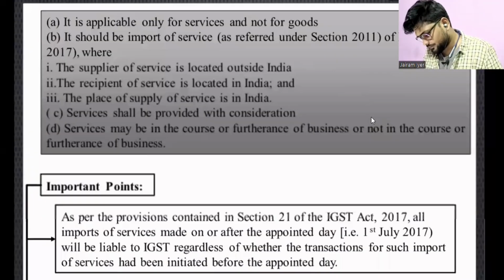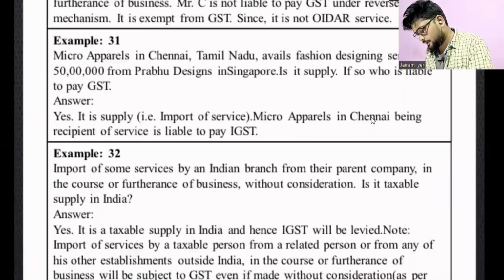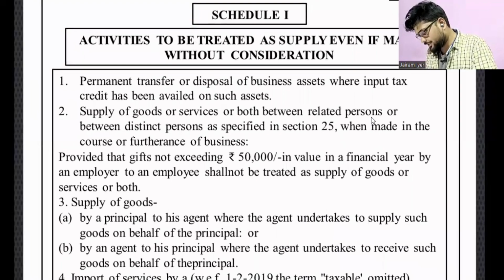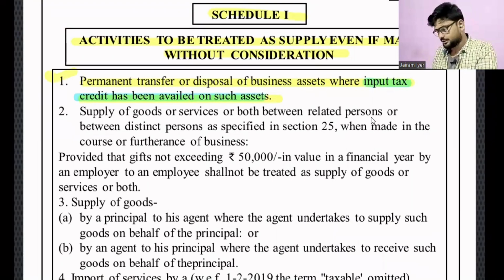Okay, 7(1)(b) it is. See, this is what we are reading. Schedule 1, activities to be treated as supply, even if made without consideration. The first point: permanent transfer or disposal of business asset where input tax credit has been availed on such assets. Okay, so this is the only condition. If input tax credit has been availed, then only. If not, then there's no such case.